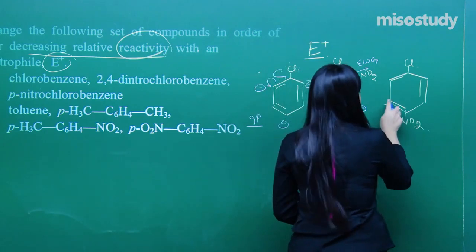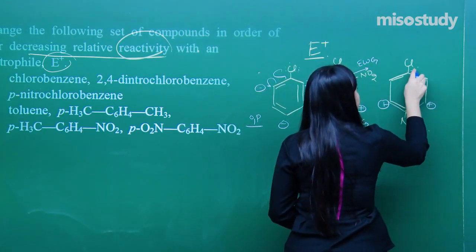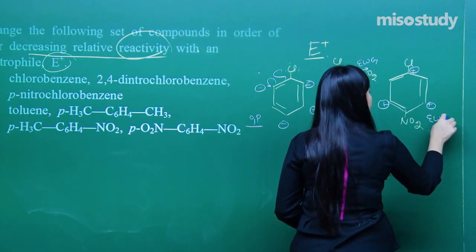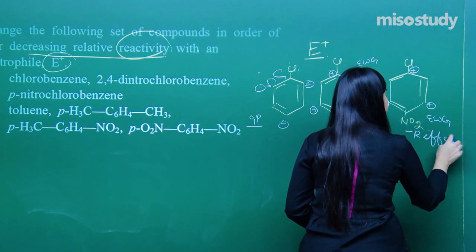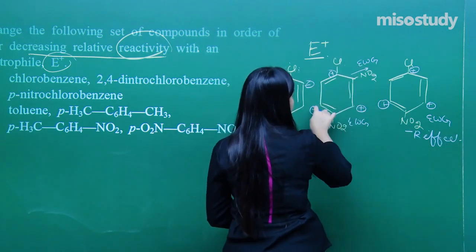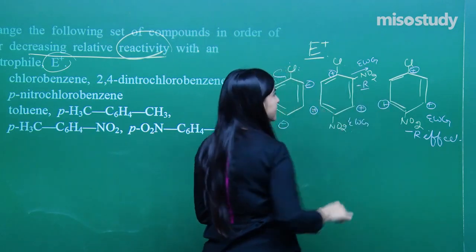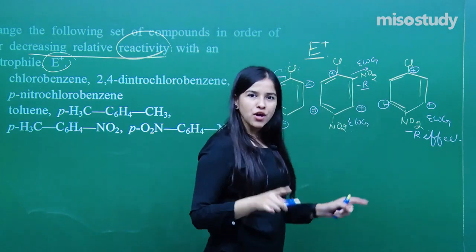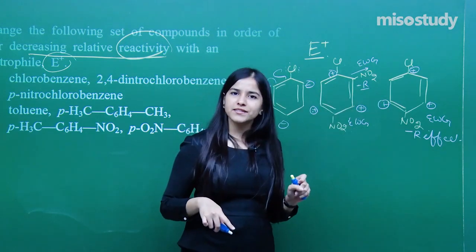This group also shows a minus R effect and will generate positivity on these positions too. Due to these positivities, will the electrophile be very willing to attack in any of these compounds?